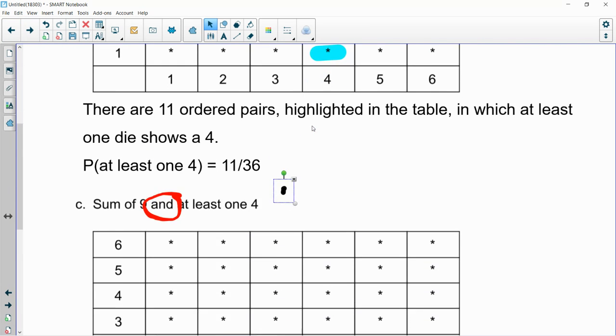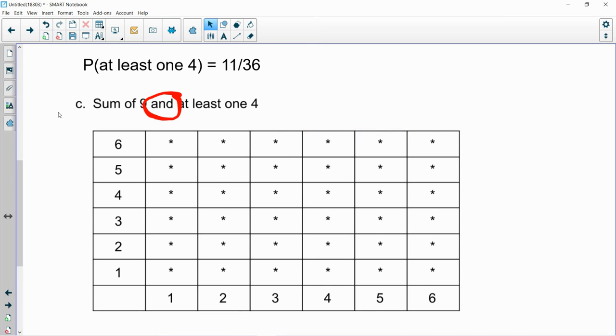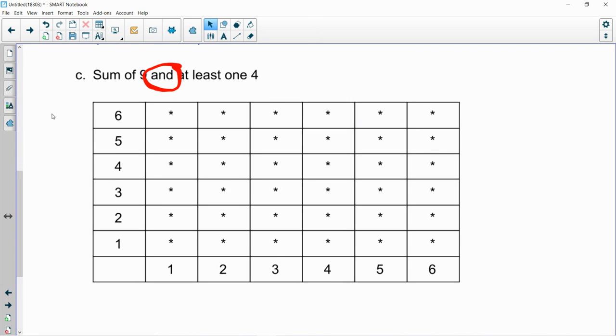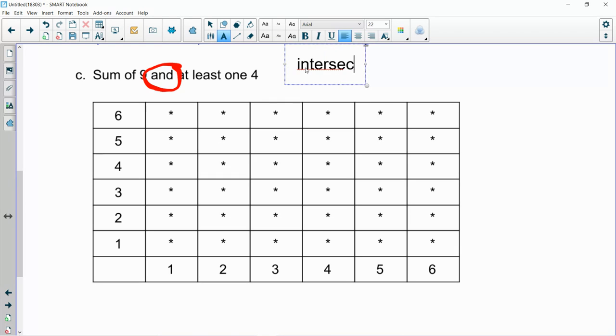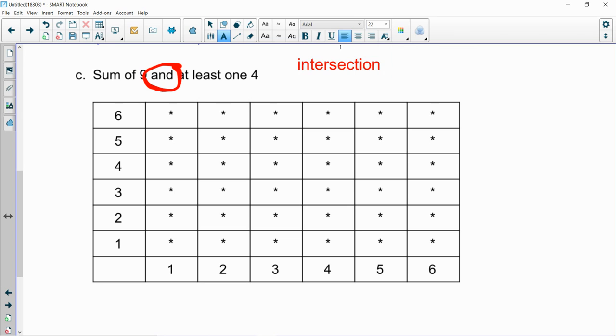There we are. Okay. So and kind of gums up the works a little bit. What we need to do is when we think about ands, we want to think about intersection, because we want to satisfy both parts of the criteria of this probability. So when we see and, we want to think about intersection.